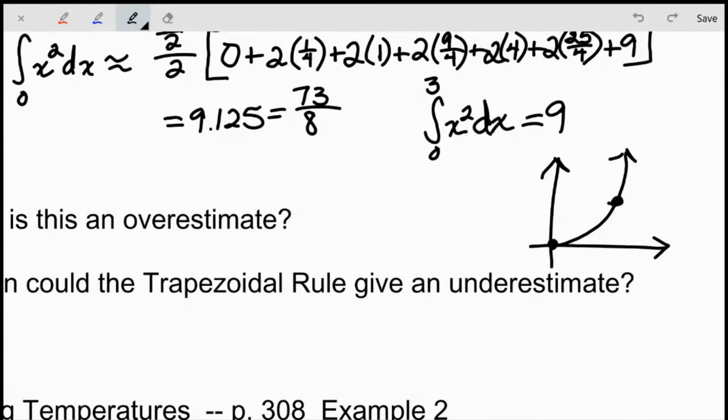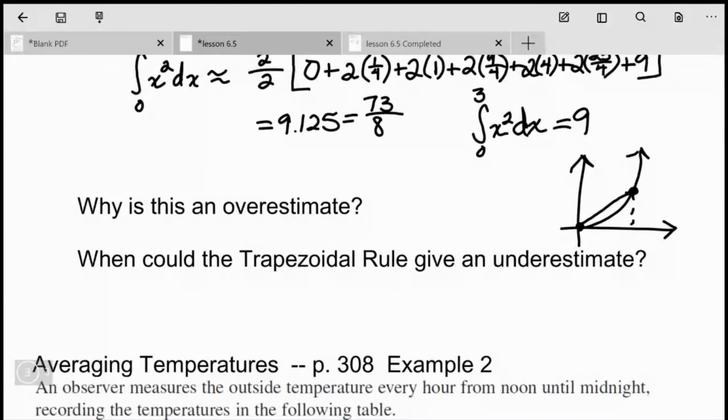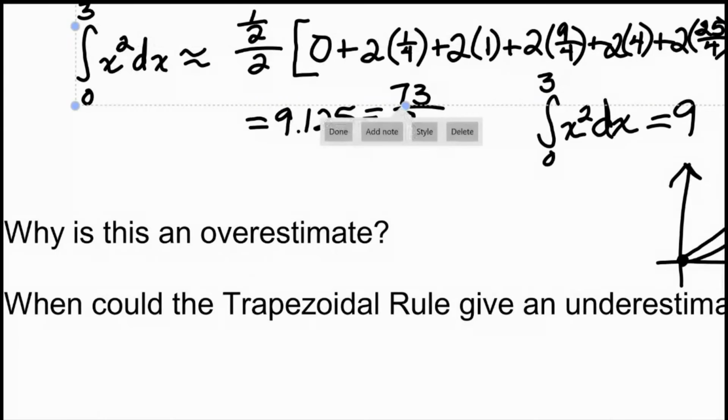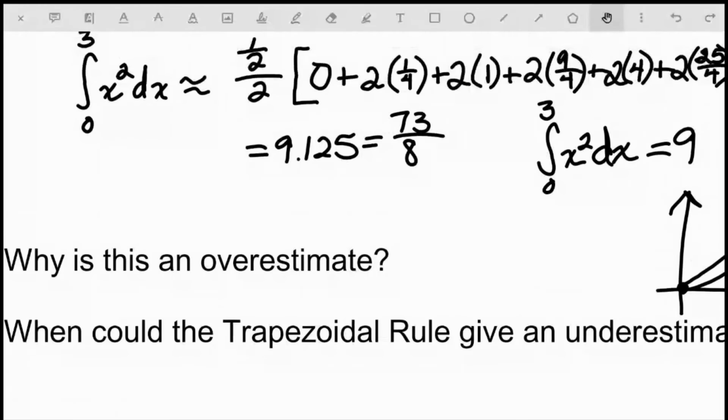I'm trying to create my trapezoid here. If I drew a straight line between them, you can see that my trapezoid actually goes above the curve. The reason it goes above the curve has to do with the shape of the curve, which is the concavity there. The concavity in this case is what's giving me the shape that allows me to have an overestimate. So why is this an overestimate? It's because the graph is concave up.